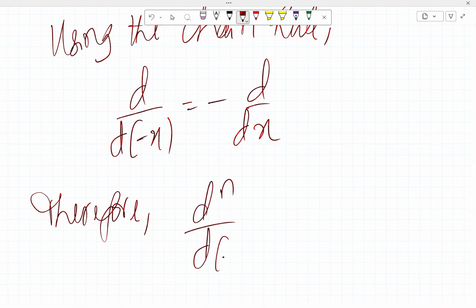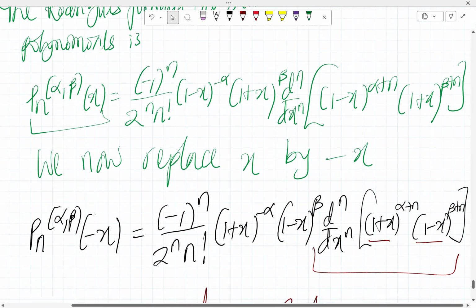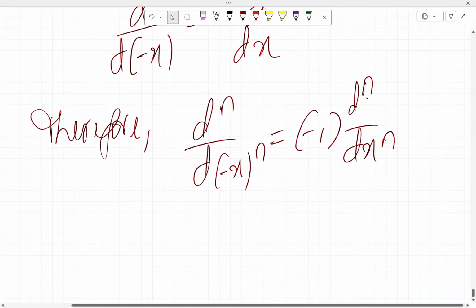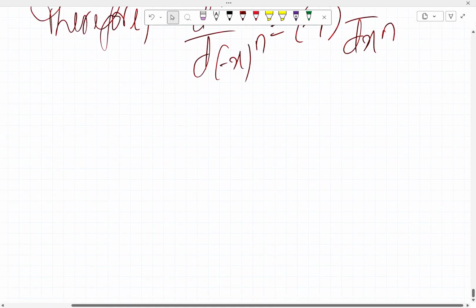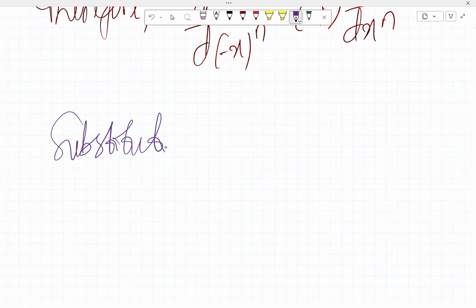Therefore d^n over d(minus x)^n is the same thing as minus 1 raised to the power n times d^n over dx^n. That's because we are paying attention to this part which we need to differentiate, so that will be minus 1. So it is minus 1 raised to the power n, d^n dx^n. Talking about differentiation, substituting this into the expression